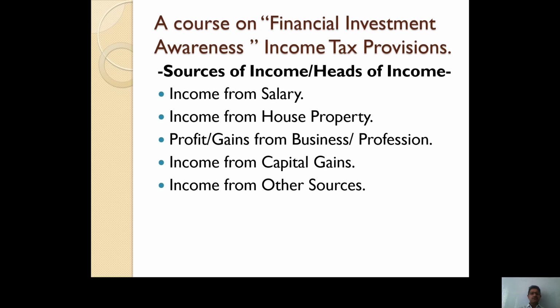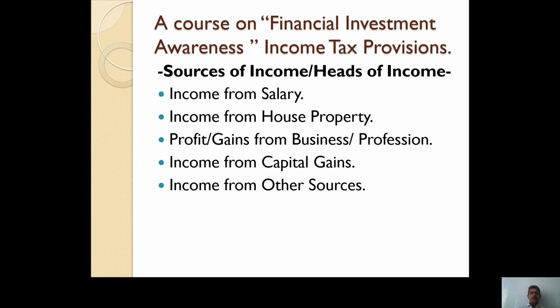Now, income from salary means whatever income an assessee or an individual receives in the form of salary from his or her employer. Income from house property means rental income. Whatever rent we receive from the tenant comes under this head. The third one is profits and gains from business or profession. All business persons' and professionals' income and profit is covered within this category.